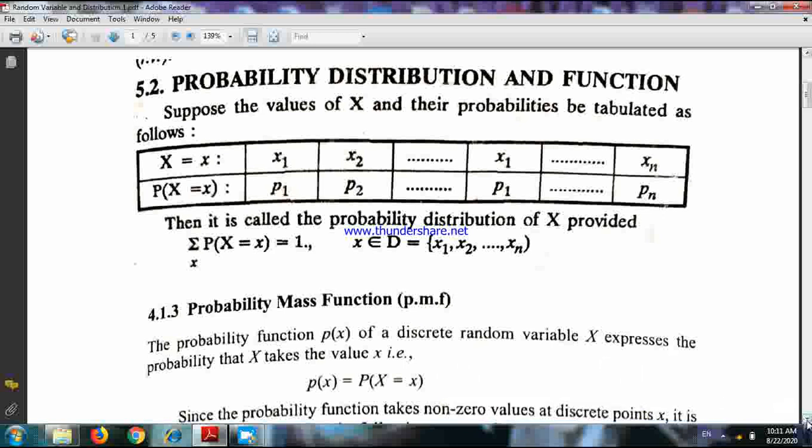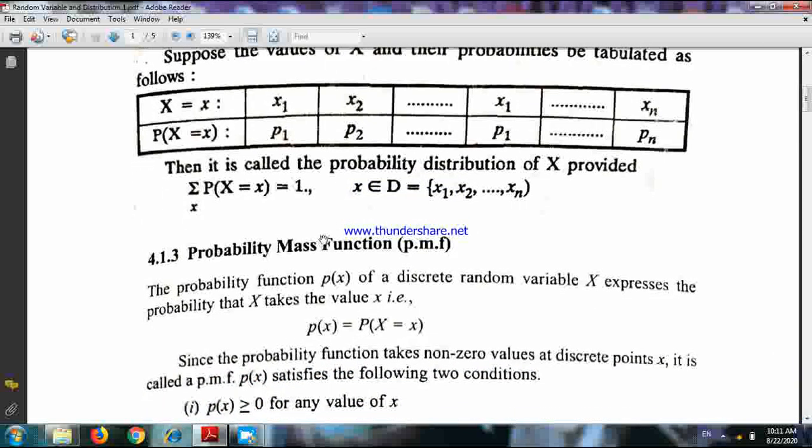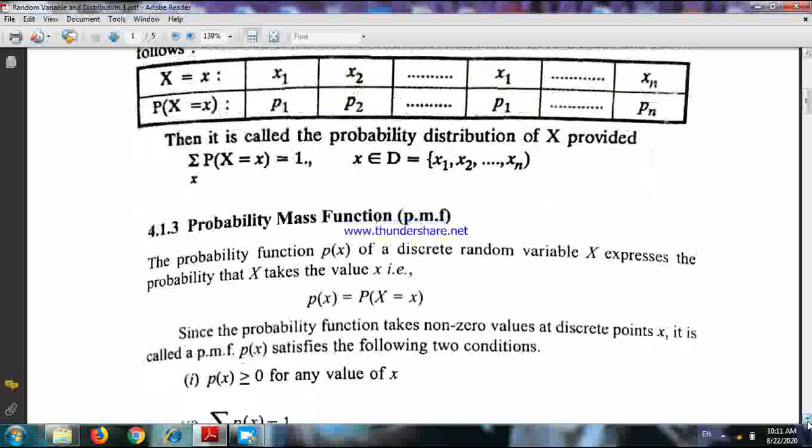So let us first of all know what is this probability mass function. In short form, we say that this is a PMF. So PMF is the probability function of a discrete random variable. And how do we define the function P(x)? Here, P of small x represents that the concerned variable takes the particular value small x. These are symbols. The function P(x), or probability X equals small x, is called the probability mass function of the random variable X if two conditions are satisfied.